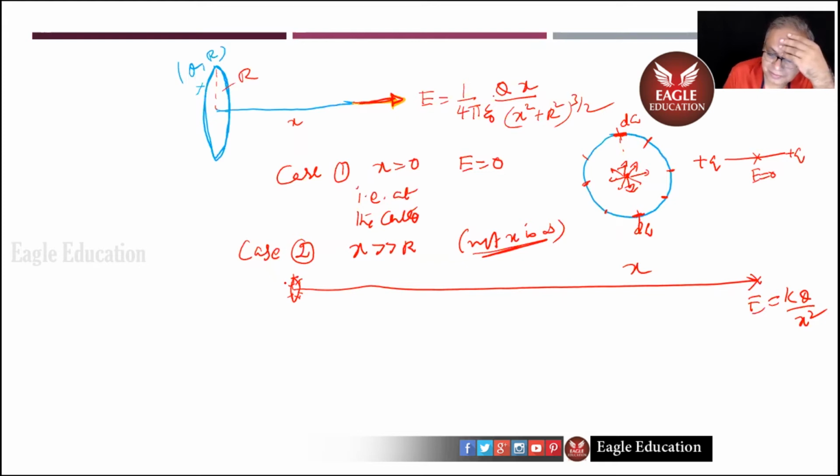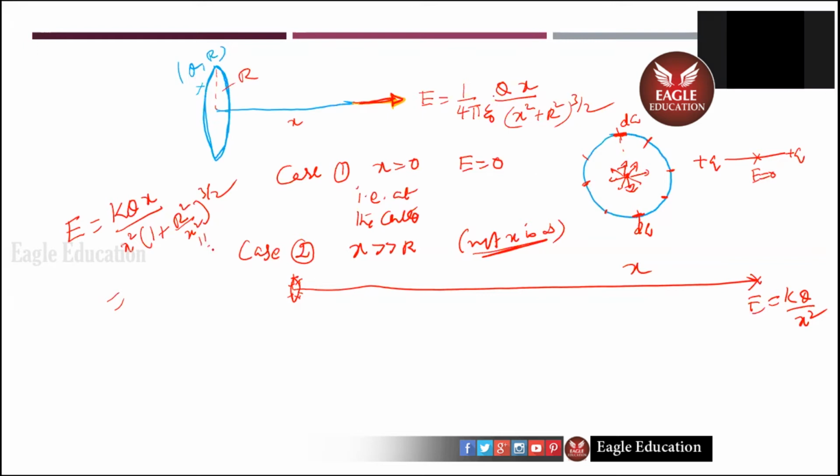Which I can check from here. Look, E equals KQx by, here x square, if I take common, what will I get? 1 by r square by x square to the power 3 by 2. If r is less than x, can I not ignore the second term? So what will I get? x cube now, KQx by x cubed. So what will I get?